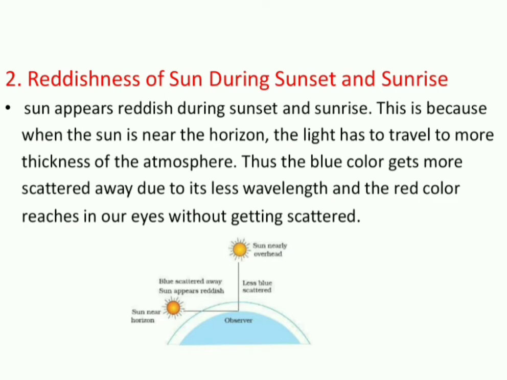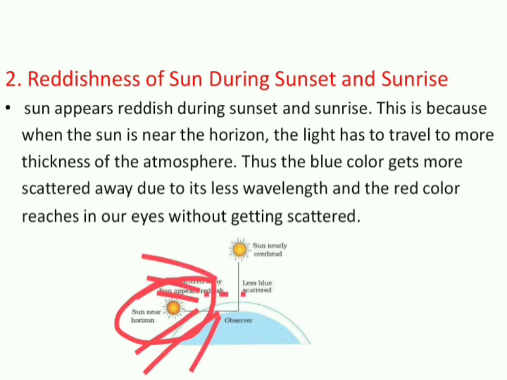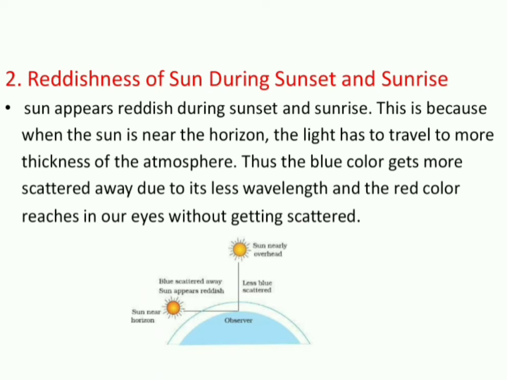Similarly, the sun appears red during sunrise and sunset. Even this can be explained by making use of scattering. During sunrise and sunset, the sun is at the horizon. Most of the scattered blue color will go back, and the unscattered light that reaches the earth is red. Because it's traveling through a larger length of the atmosphere, most of the blue light will be scattered in all possible directions, and we receive the unscattered wavelength, that is red. So the sun appears red during sunrise and sunset.